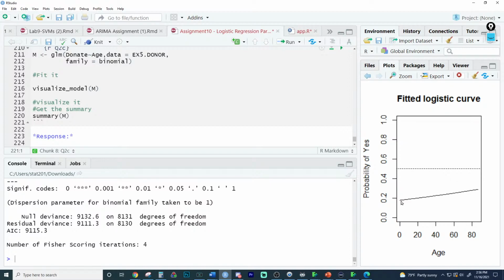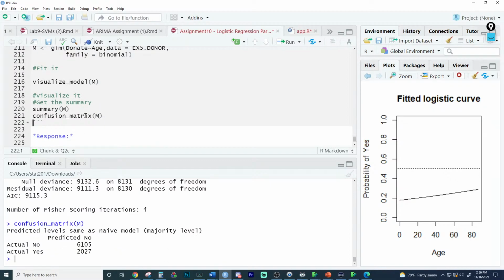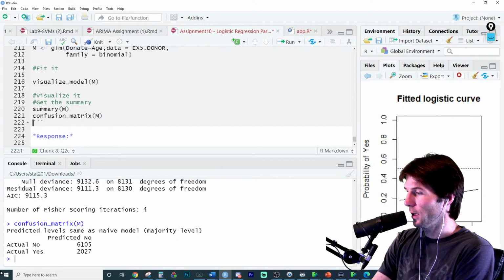What do you notice about anyone donating right here? We can look at the confusion matrix for this. We can actually find out what this model does. What does this model do for anyone donating? Which is actually the naive model. What does the model do for anyone donating?